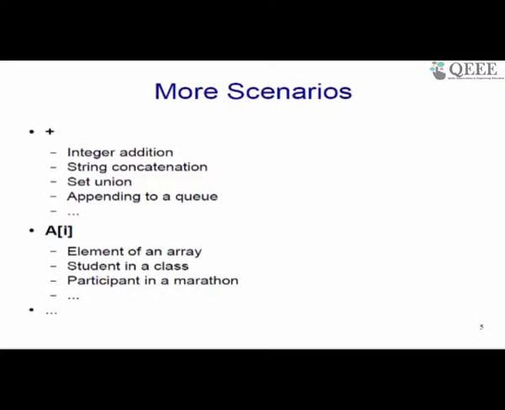Similarly, another example could be the subscript operator A of I. In general, we use it for indexing an element of an array. However, I might want to use it for, let us say, A of roll number, right. That roll number might be a string, or some other pointer, or another unique identifier and so on. A need not even be an array, A could be a class and so on, right.